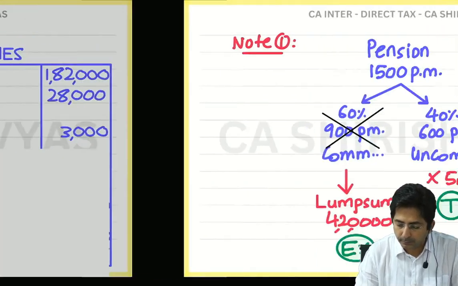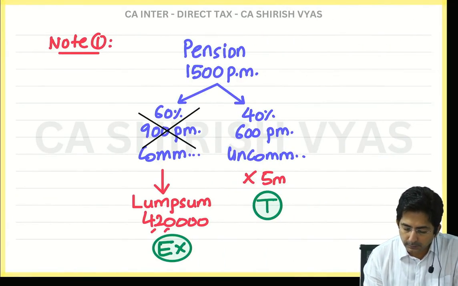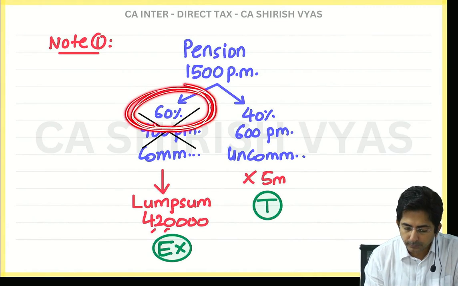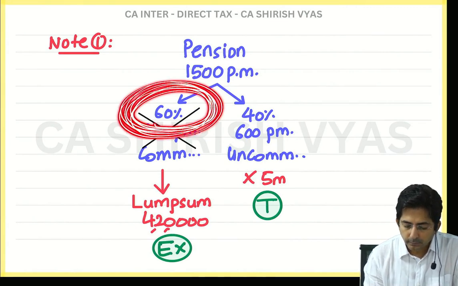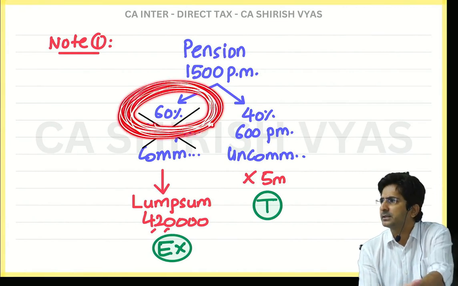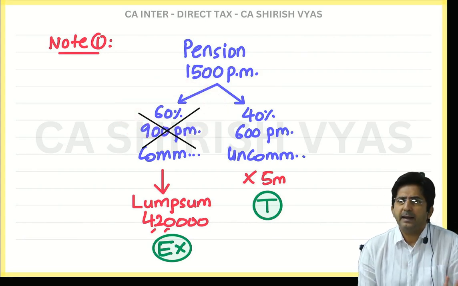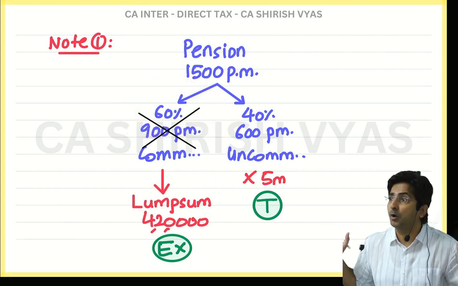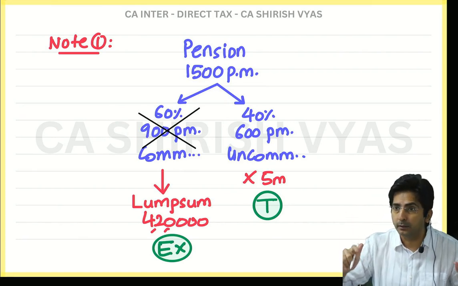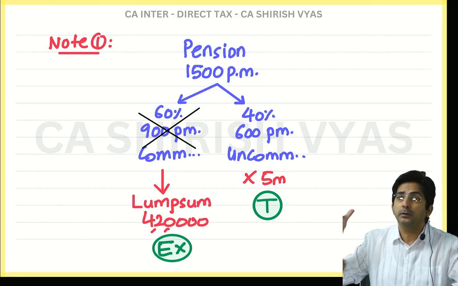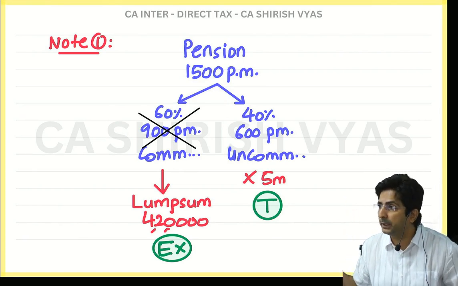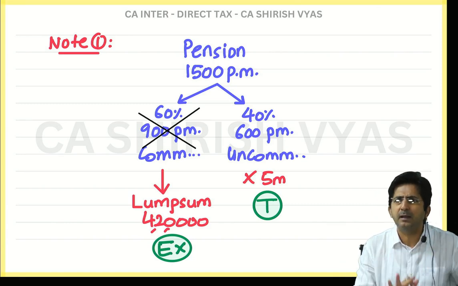Look here. Tell me, this person, how much did he commute? 60%. Why 60? It was his choice. He felt that out of the total pension which the boss is offering me, I will take 60% in lump sum.